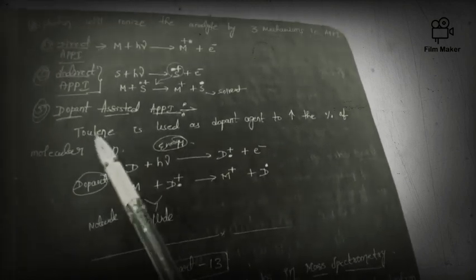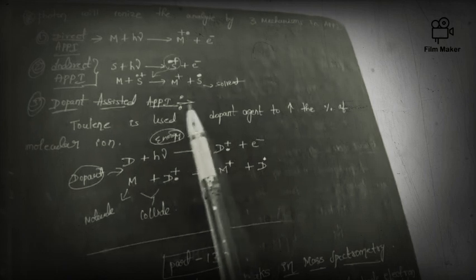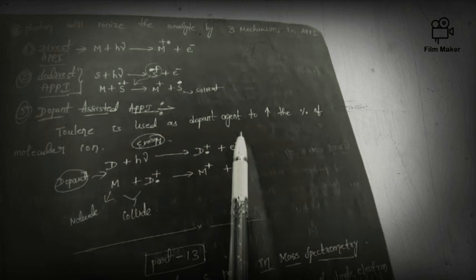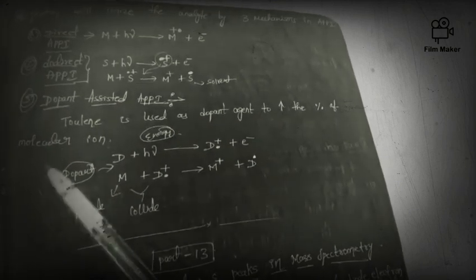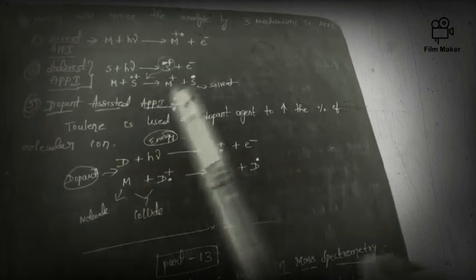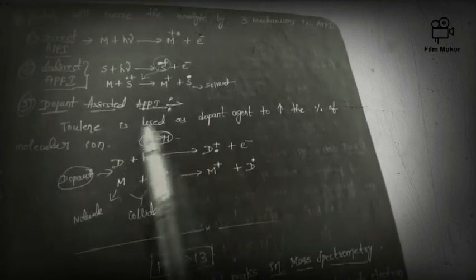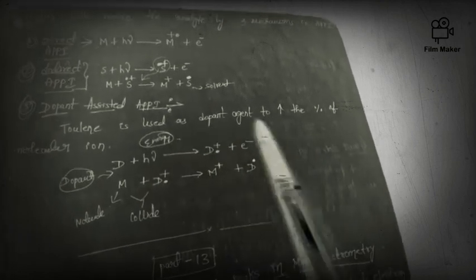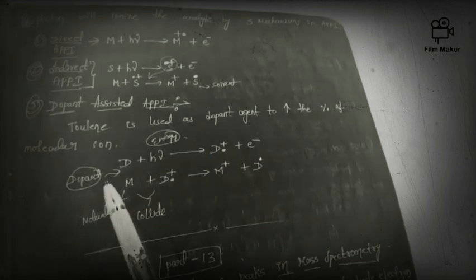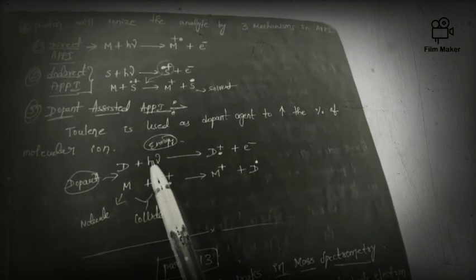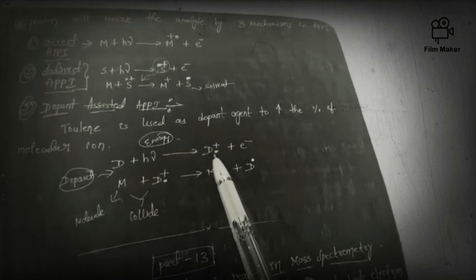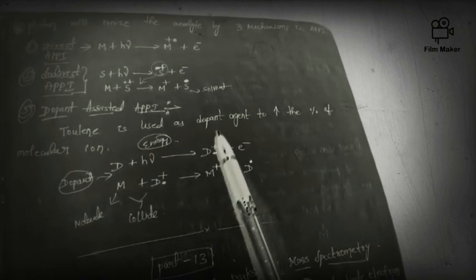Next, dopant assisted atmospheric pressure photoionization. Here toluene is used as a dopant agent to increase the percentage of molecular ion. This point is very important, friends. D here means dopant. The dopant will interact with the energy, and it will become a radical cation.